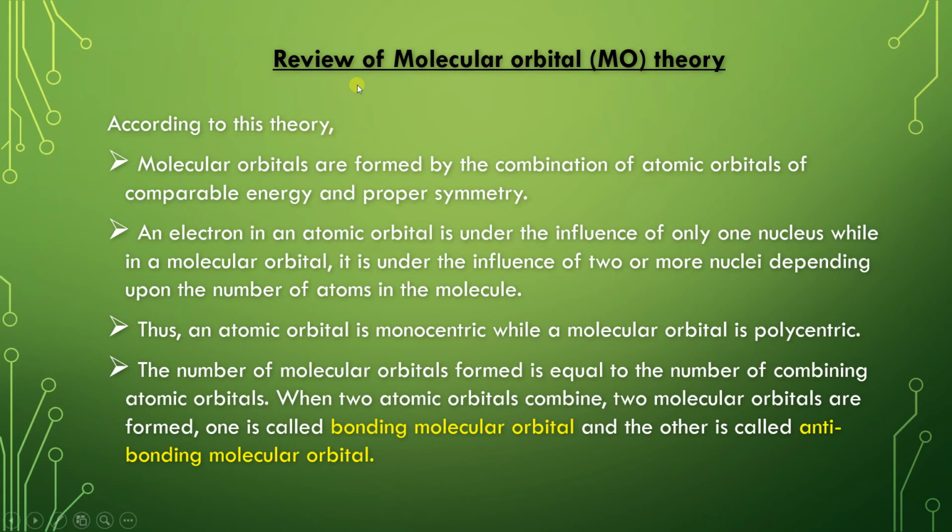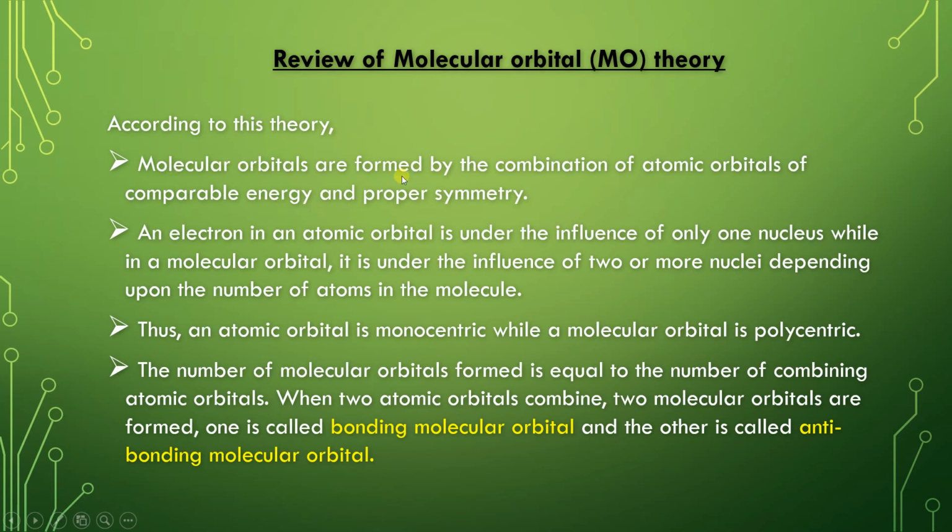Next, the review of molecular orbital theory. According to this theory, molecular orbitals are formed by the combination of atomic orbitals of comparable energy and proper symmetry.